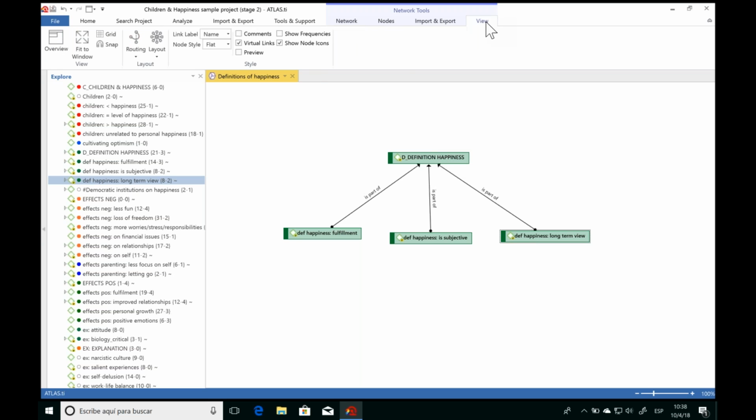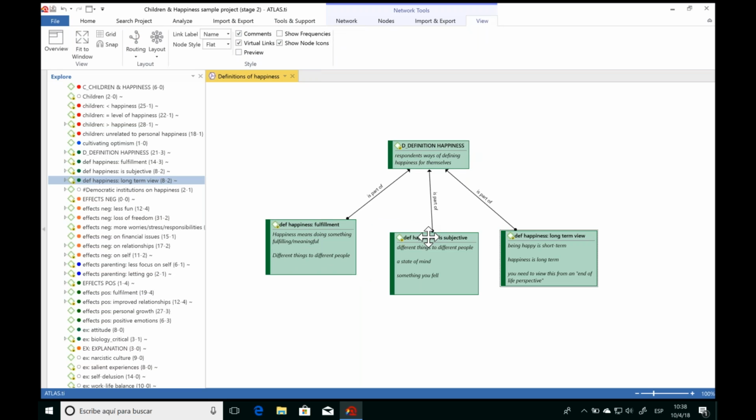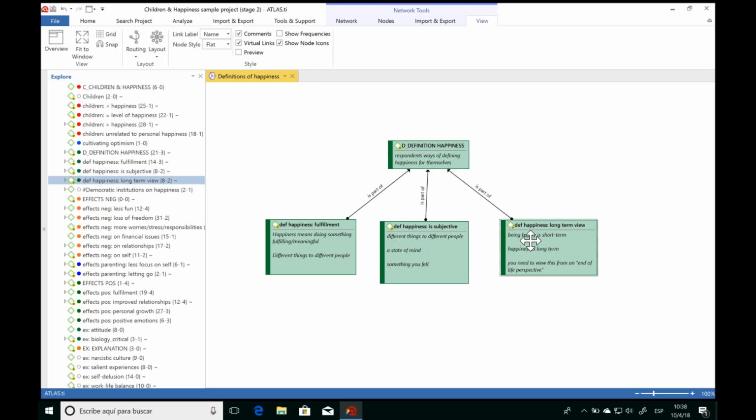If you go to the View tab, you have here more options for what other information is going to be visualized in the network. We can see the comments of the objects. So we can see the comments of the codes and directly see the definition of each of these codes. So that's a really useful thing for the network. It makes it easy for people to understand when I'm presenting my findings.